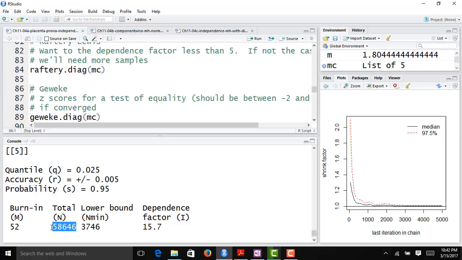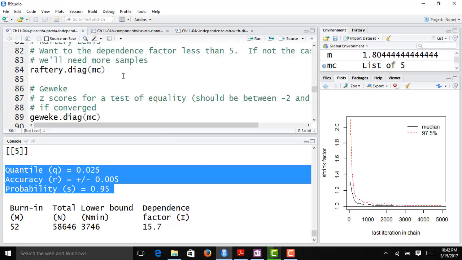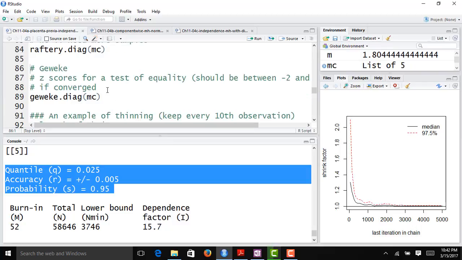We have roughly 20,000 that we kept after discarding, actually 5 chains, so 25,000. The dependence factor is very high, much more than 5, so we need a longer chain if we want to estimate these upper tail or lower tail quantiles from our target distribution. According to this diagnostic, we need to run our chain for longer.